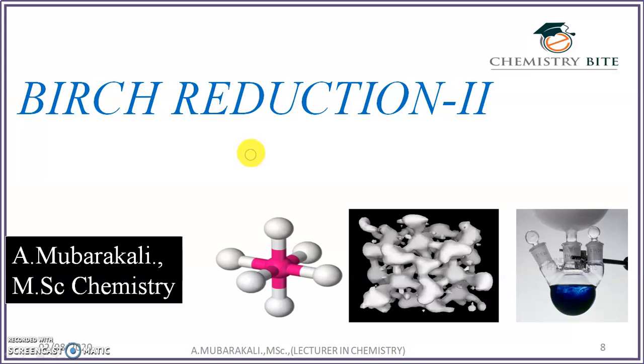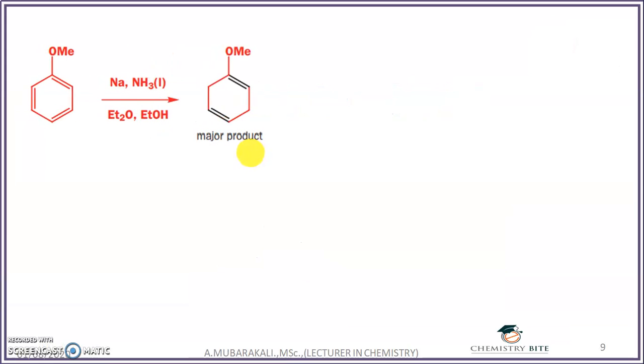For example, you can see in this example I am reacting anisole with the Birch reagent, so you are getting the cyclohexadiene. This methoxy group is an electron releasing group, and this electron releasing group is attached to the sp2 carbon atom.